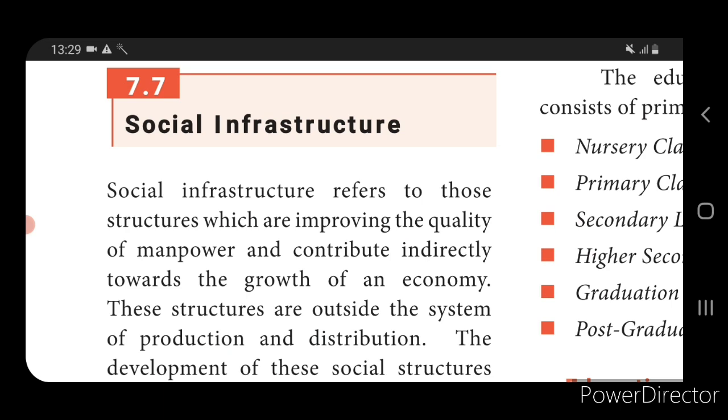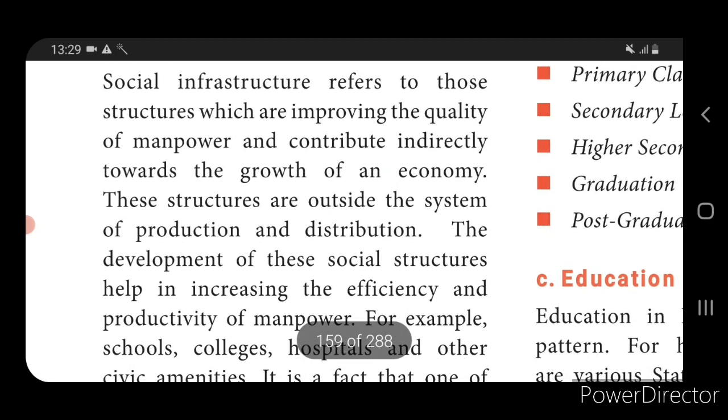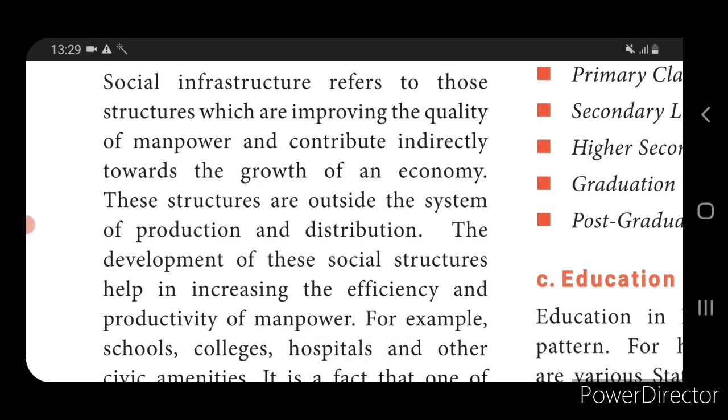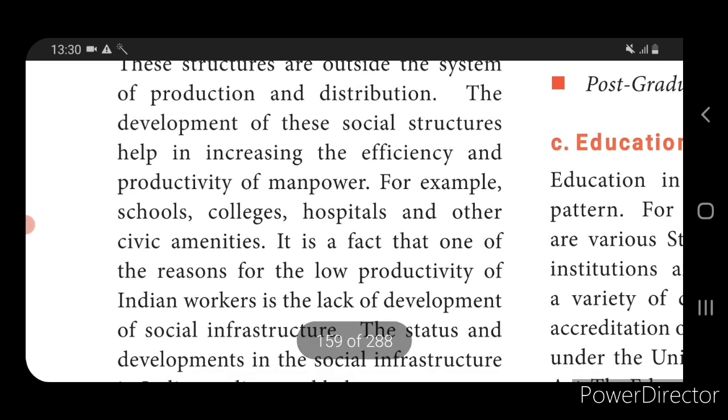It needs certain supporting facilities, which are called social infrastructure. Social infrastructure means education, training, research, health, housing and civic amenities. These are the resources that are called social infrastructure. The examples given here are schools, colleges, hospitals and other civic amenities. These are very much needed for the development of the economy. Social infrastructure plays a very important role in the development of the economy.